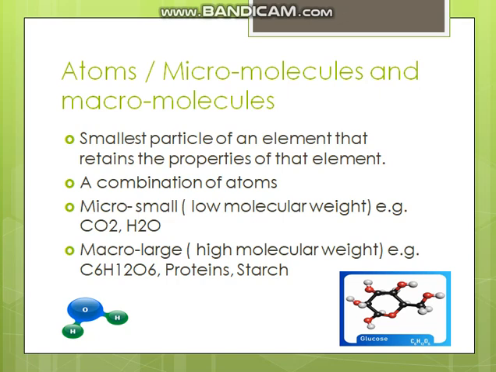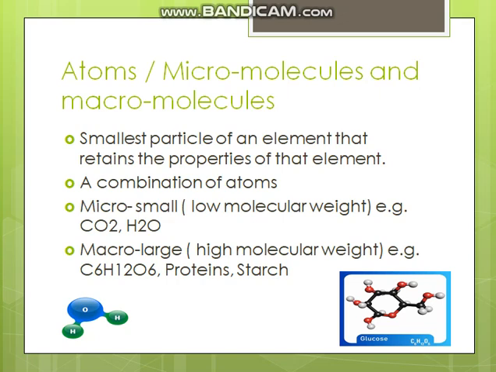This is the diagram of water, H2O. And here you can see a model of glucose. Water seems a really small molecule, and this one seems like a really large molecule. Water is a micromolecule, since it has a really low molecular weight, 2 hydrogens and 1 oxygen. It's just 18 atomic mass units. And if I'm not wrong, I think glucose is really large. You should calculate its molecular mass and put it down in the comments.